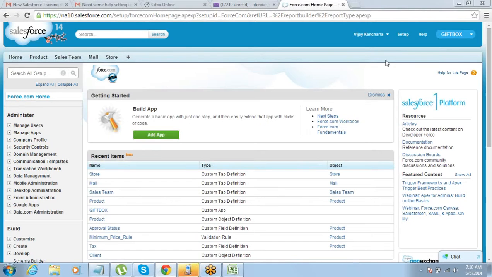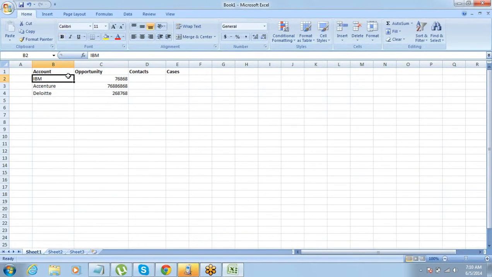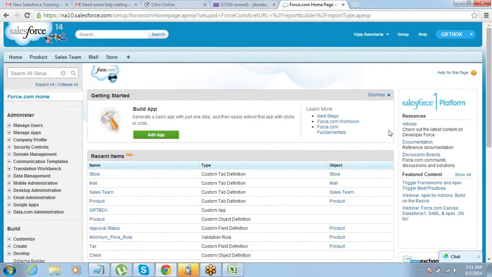So let's get back to this thing. The report that we were discussing, as I can see, to include these things I need 3 different report types. A joint report is what will allow you to include multiple report types in the same report. First of all, create a report using account and opportunity report type, then include the second one, and then include the third report type. That is what can be done through a joint report.